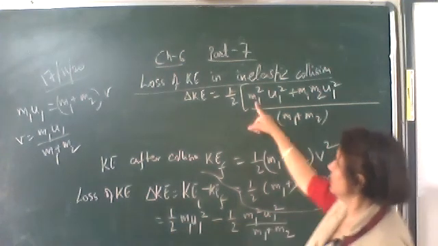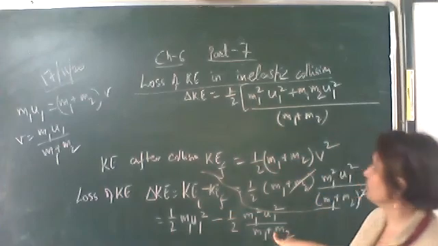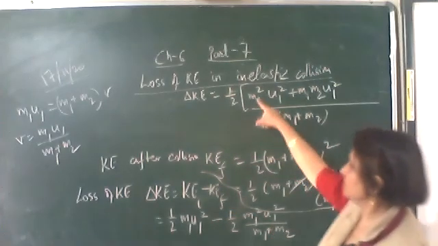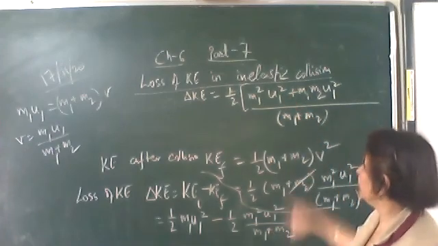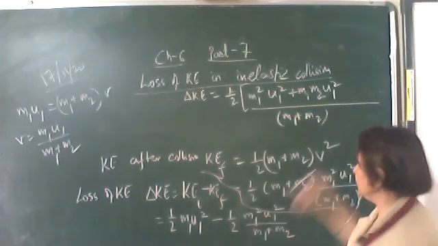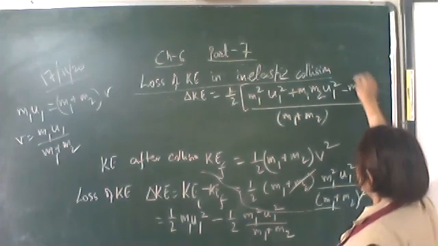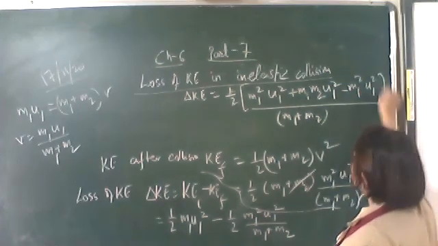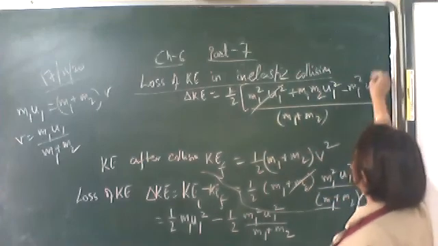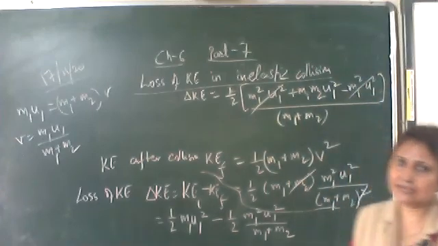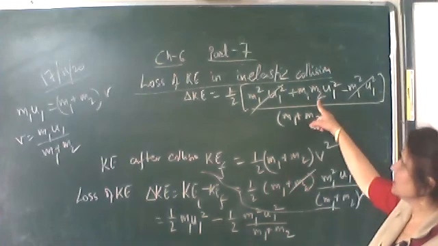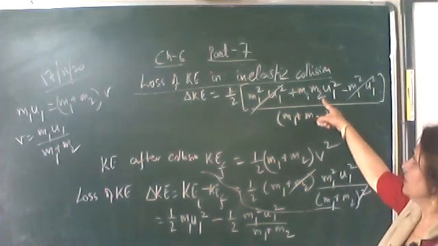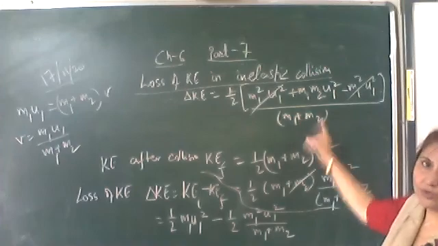So m1 into m1 plus m2 into u1 square gives m1 square u1 square plus m1 into m2 into u1 square, minus m1 square u1 square. The m1 square u1 square terms cancel out. So the loss of kinetic energy is m1 into m2 u1 square upon 2 into m1 plus m2.